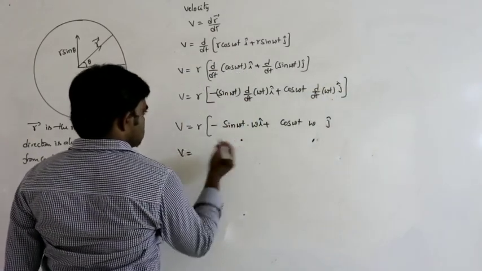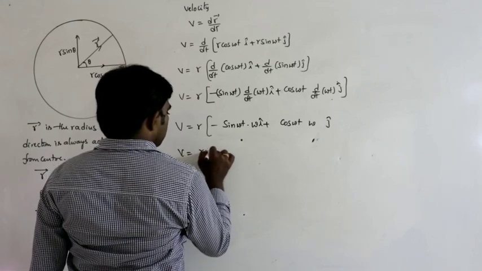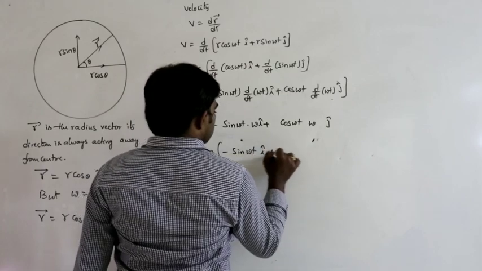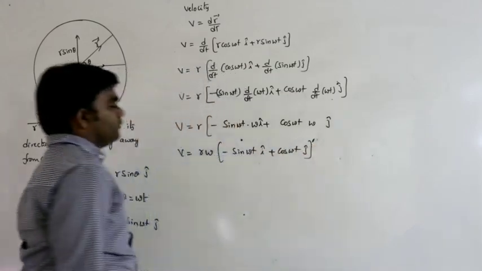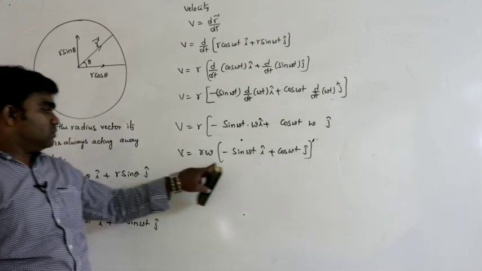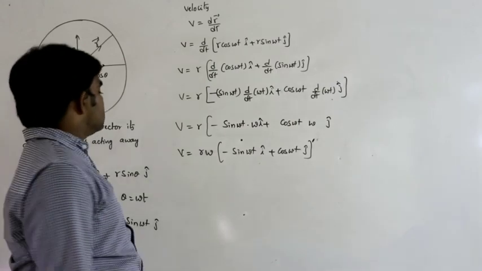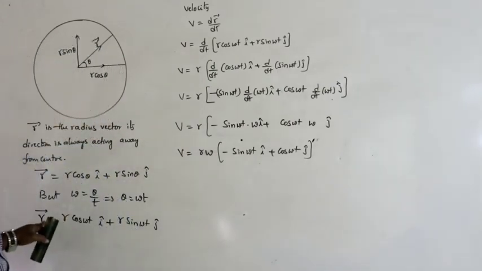So V is equal to omega also common, r omega into minus sin omega t i plus cos omega t j. So this is the velocity of the particle or body in a circular path.